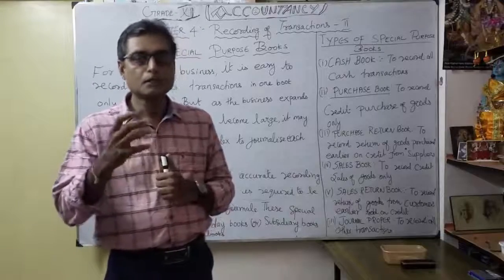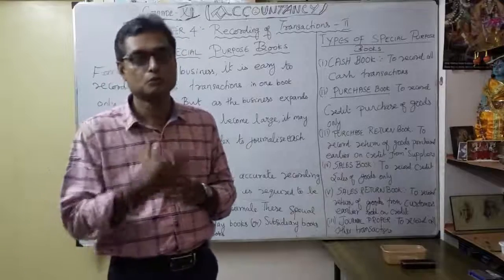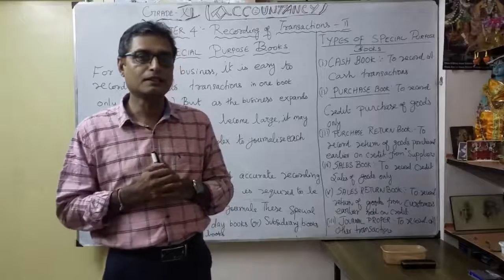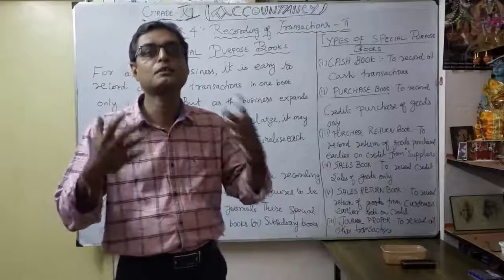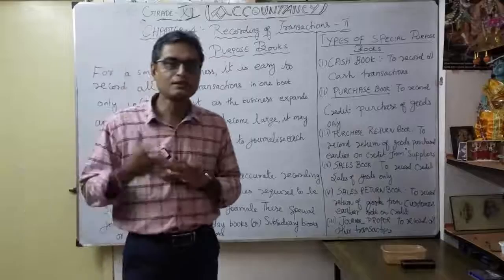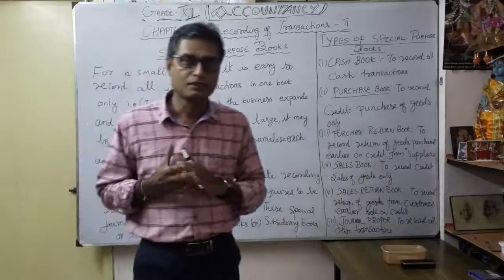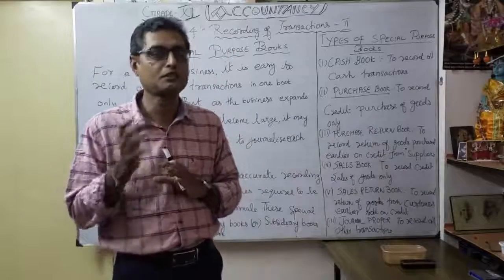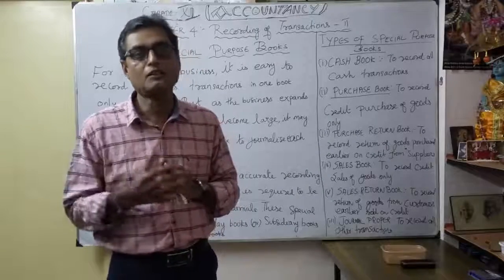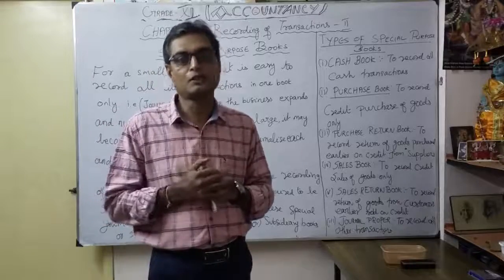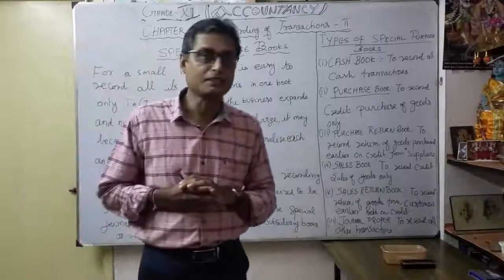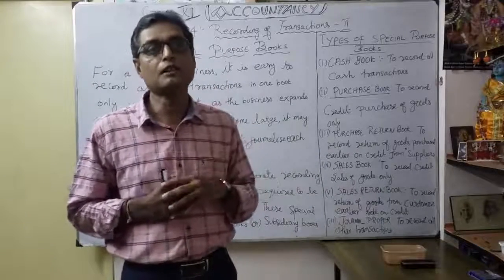Then you arrive at the profit or loss. But imagine when you want to expand the business: more transactions will happen. In that situation, journal entries for every single transaction are not advisable and very difficult to write. That is why special purpose books are arranged whenever you want to expand the business.